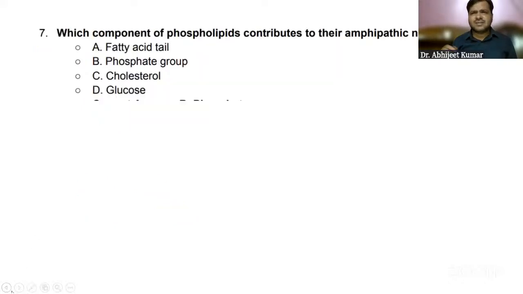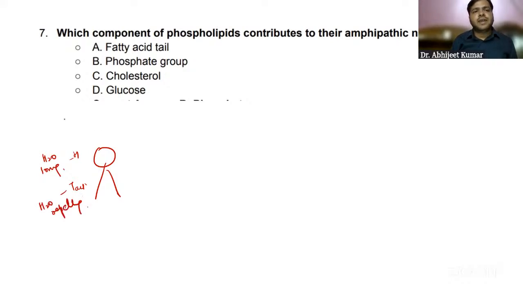I think again there will be some questions from fatty acids. Which component of phospholipids contributes to their amphipathic nature? Amphipathic means, you guys already know, we have a head part and we have a tail part. The head is water loving and the tail is water repelling. So the water loving part is nothing but the phosphate group.